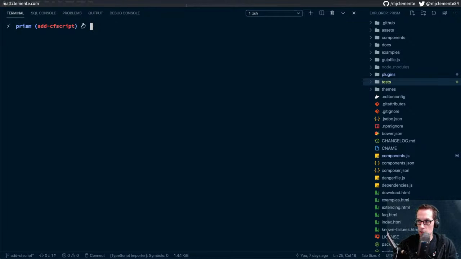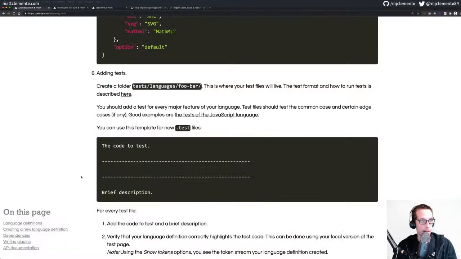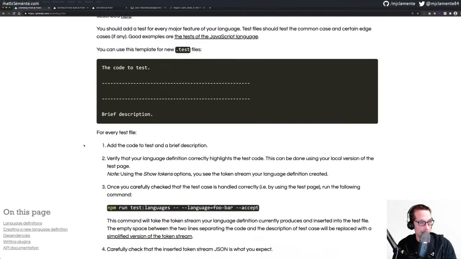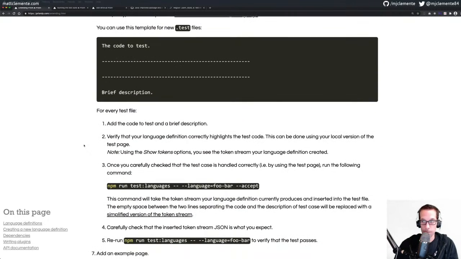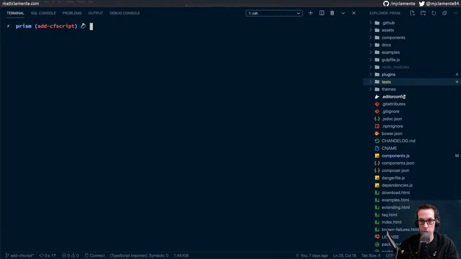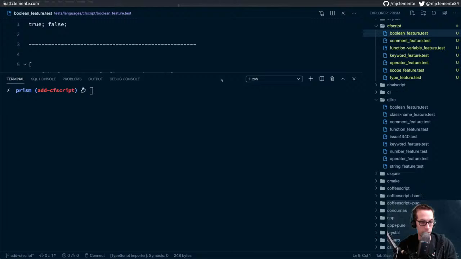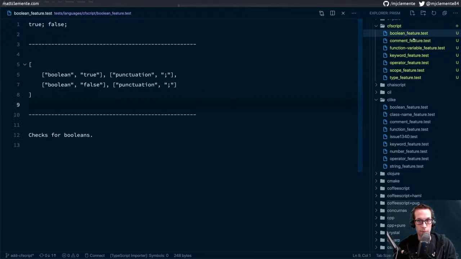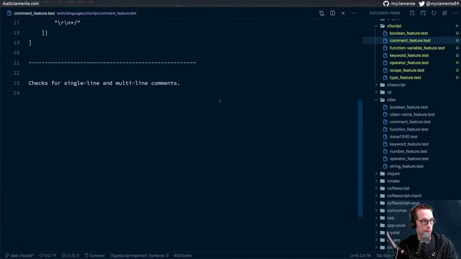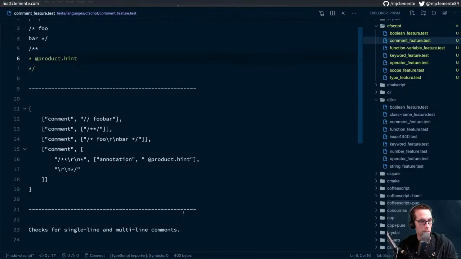Let's just hop over, because adding tests is actually not the last thing that we need to do. Let's be thorough here and make sure that all of our tests actually have a description on the bottom. So checks for booleans, checks for single and multi-line comments, along with annotation. Right.